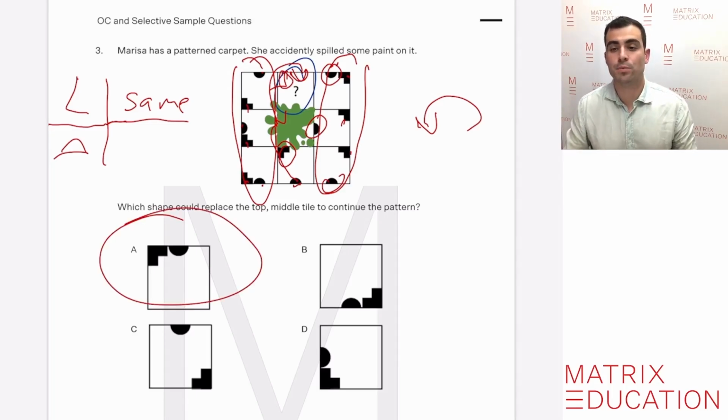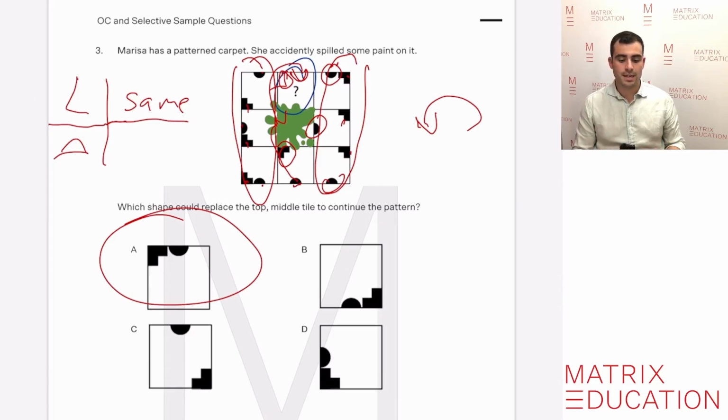This is just an example of some of the tough and complex questions that can come up in both the OC and selective tests, and some strategies we use to solve them. And as you see, it's really important that we explicitly get taught how to solve these types of problems. So thank you.